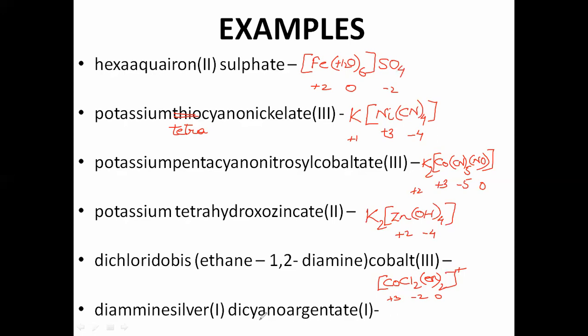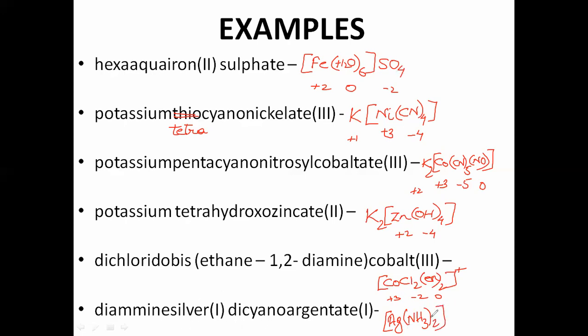Let us take one more, the last one. Diamminesilver 1, dicyanoargentate 1. Okay. So now over here, I have taken a complex where both the cation and anion are complex. So we just need to simply write silver first. So Ag, and it is diammine, so NH3 2. Okay, so that is done.